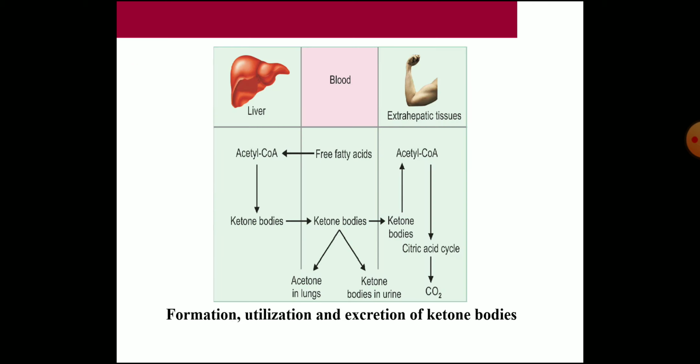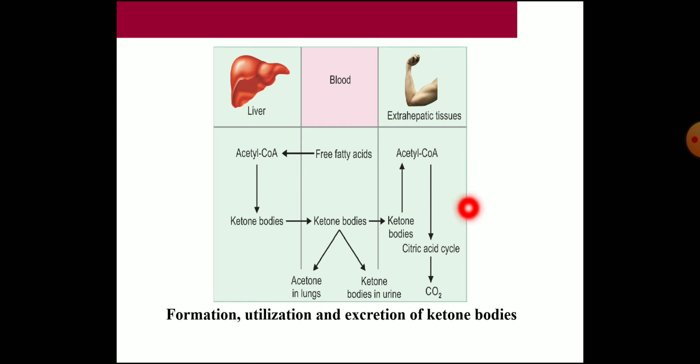So this is the diagram where we can see all the metabolic pathways. The precursor is acetyl coenzyme A in the liver, which forms ketone bodies. Normally, acetone is exhaled through the lungs, and the ketone bodies are in small quantity. What is formed is excreted through urine, and it passes through the blood and reaches the extrahepatic tissue, where it is utilized and finally converted to acetyl coenzyme A, which goes to the TCA cycle, producing energy and releasing carbon dioxide.